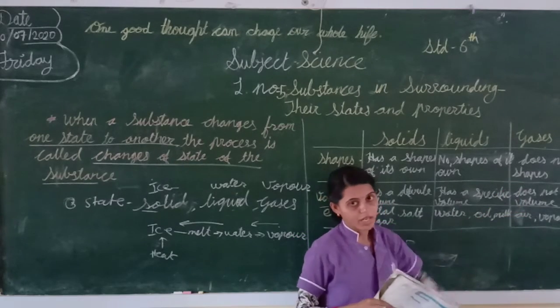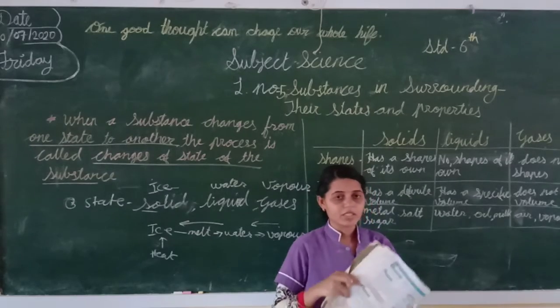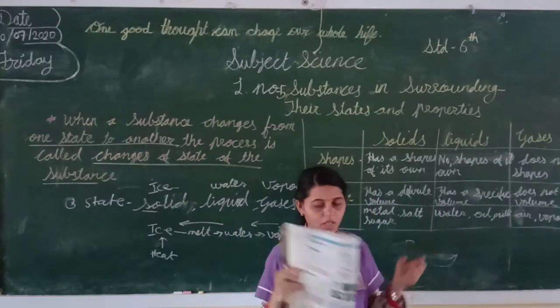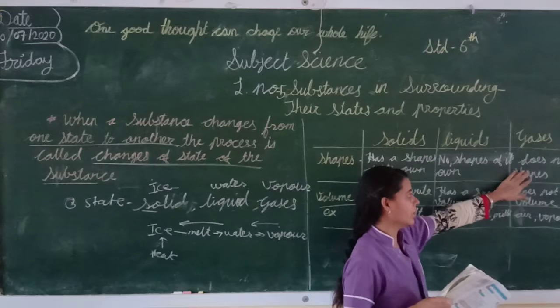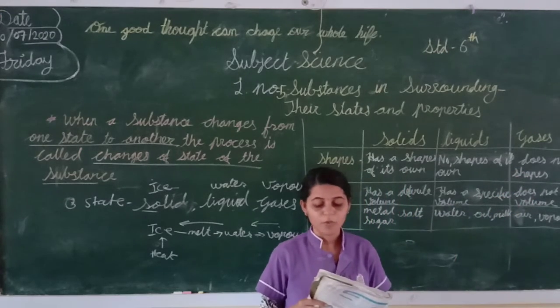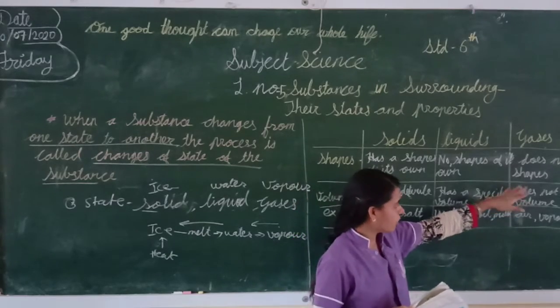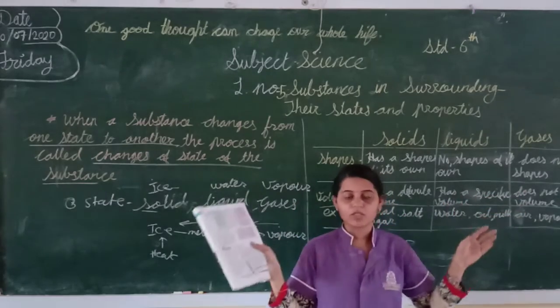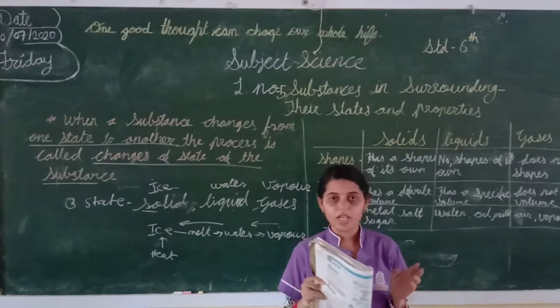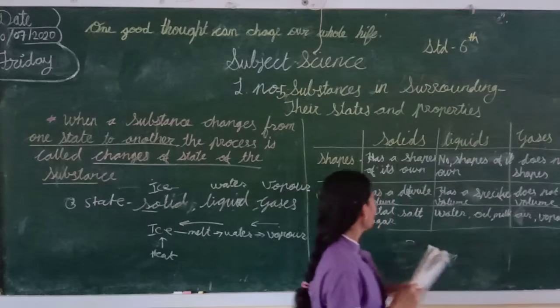Now gas, you know, students, gas just spreads in the air. So gas does not have a shape of its own, it occupies all available space. It is air, vapor, everywhere. Can you see its shape? No, it doesn't have a shape. I hope students you understood.